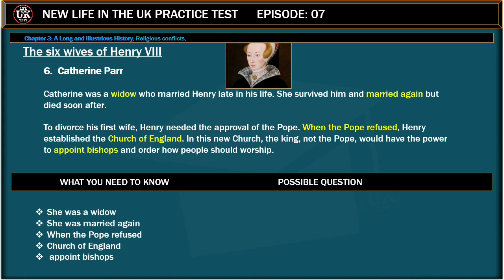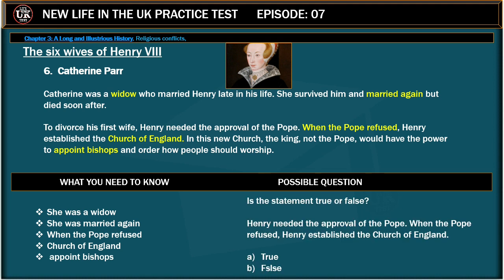What you need to know: She was a widow. She was married again. When the Pope refused, Church of England, appoint bishops. Possible question: Is the statement true or false? Henry needed the approval of the Pope. When the Pope refused, Henry established the Church of England. True. False. Correct answer is true.